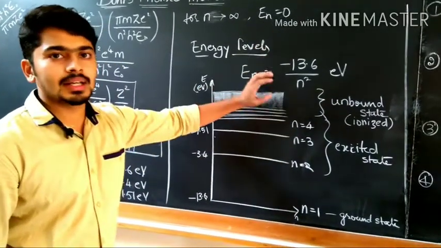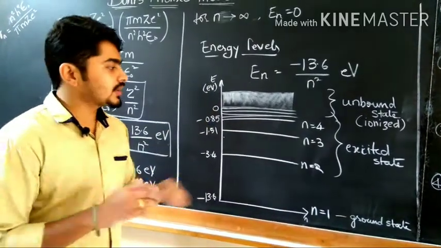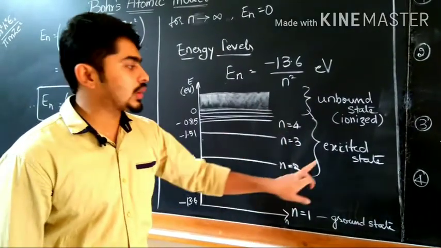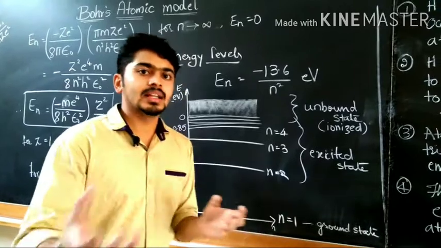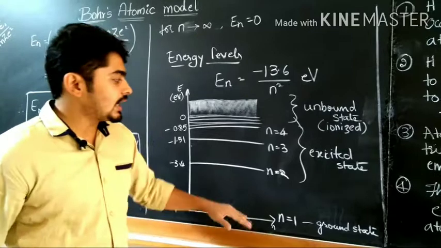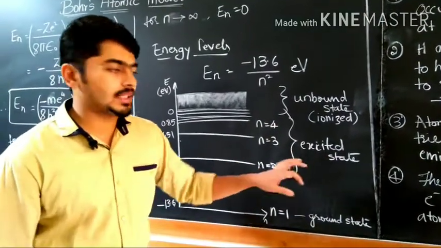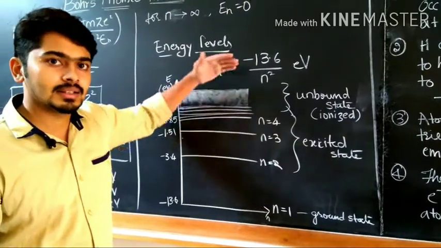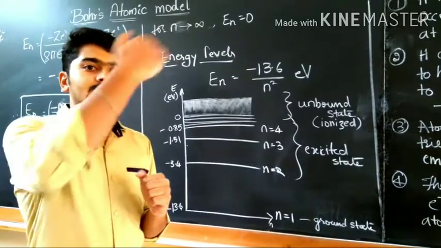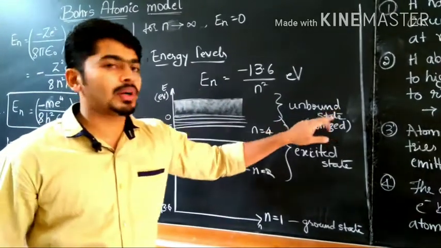Similarly, if you go on calculating the values, at a certain level the energy becomes 0. So the first state is called the ground state, and all the remaining are called excited states, because the electron gains energy from an external source and jumps to a higher state. After certain levels the energy becomes 0, and there may be some other levels after 0 also. Such levels are called unbound states.